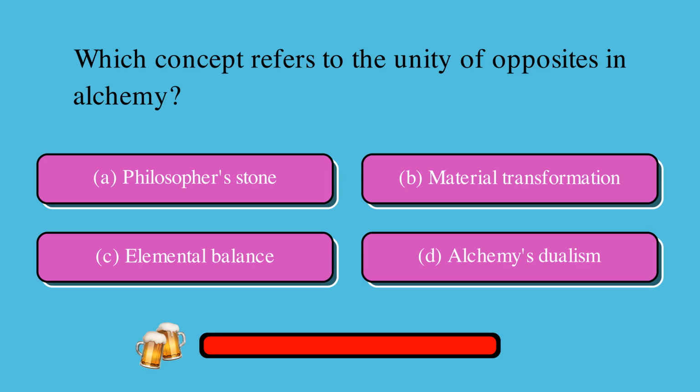Which concept refers to the unity of opposites in alchemy? Is it A, philosopher's stone, B, material transformation, C, elemental balance, or D, alchemy's dualism? The correct answer is D, alchemy's dualism.